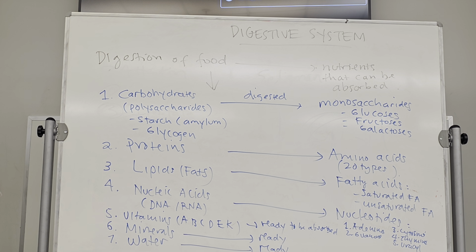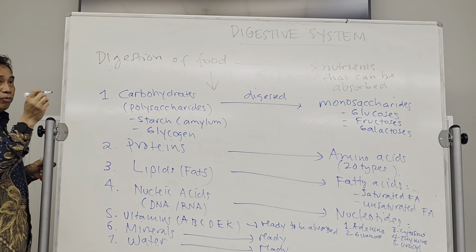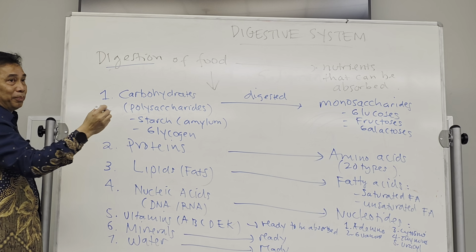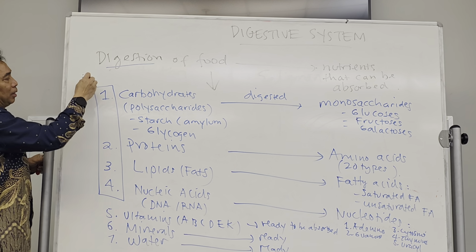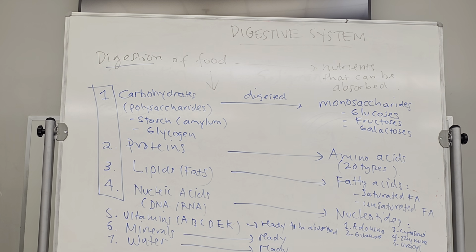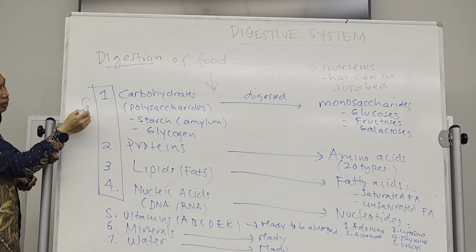So these are the chemicals or the compounds that we need to build our body, to grow, to have energy. All of these materials over here. And again, for the digestive system, especially for the digestion itself, it works on the first 4 components over here, which is the complex molecules.